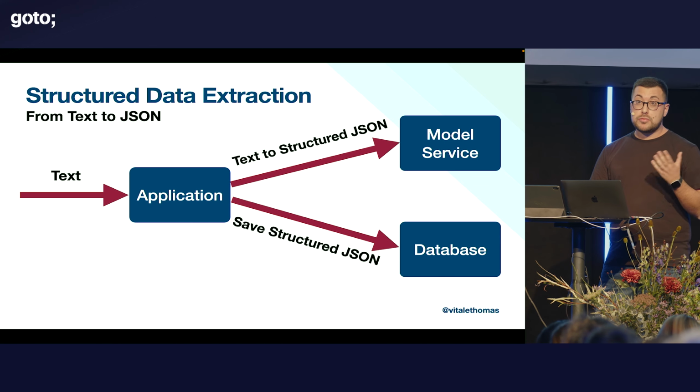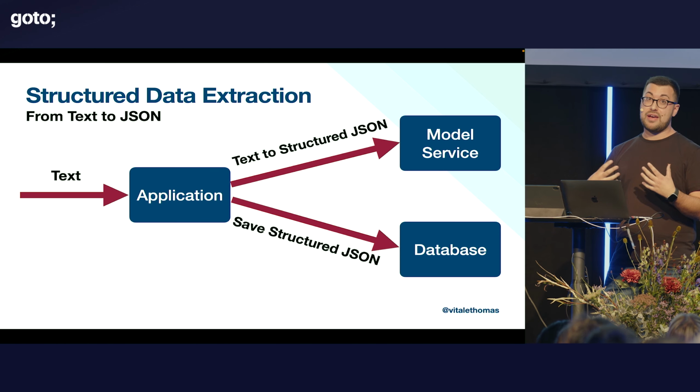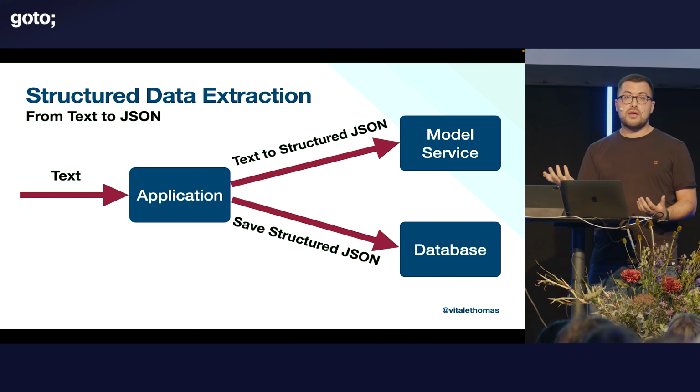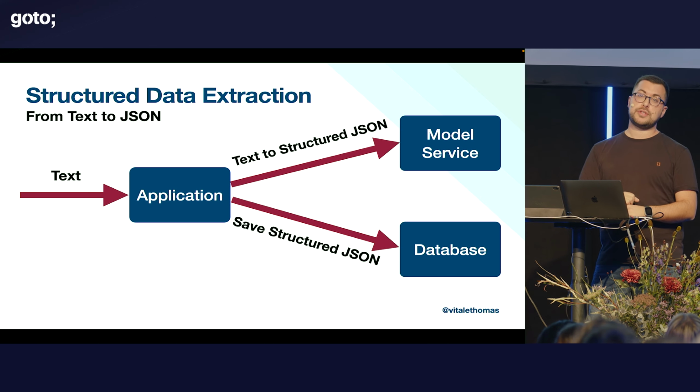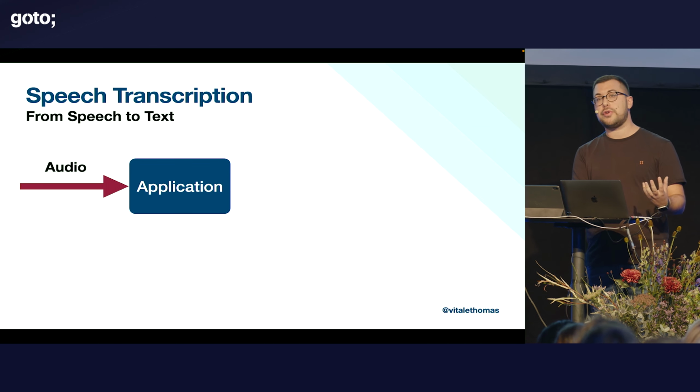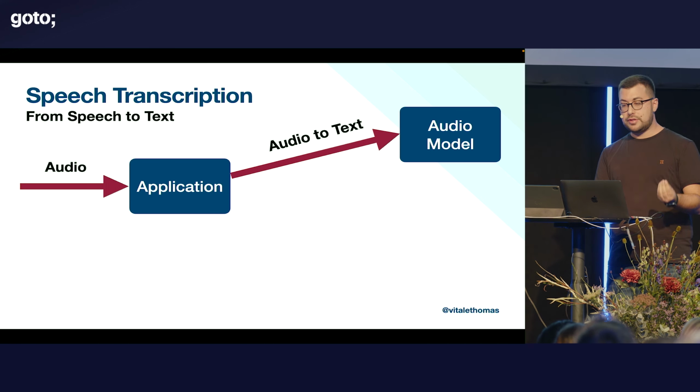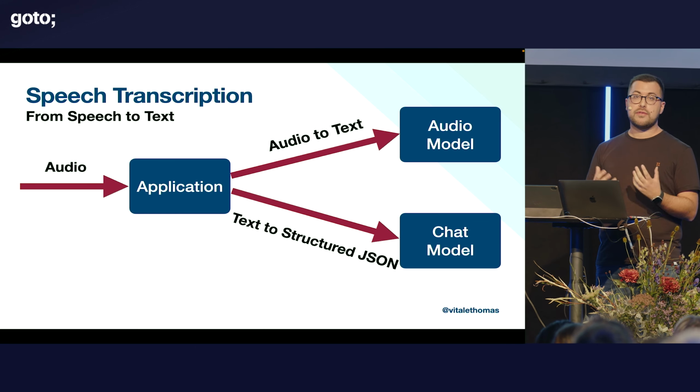Even better, that works, for example, in my case, composer talking with the director. We typically have a conversation. If both of us agree, I can record the conversation and just pass the audio recording to my application, have it transcribed into a text using a dedicated audio model, and then ultimately getting the structured format.